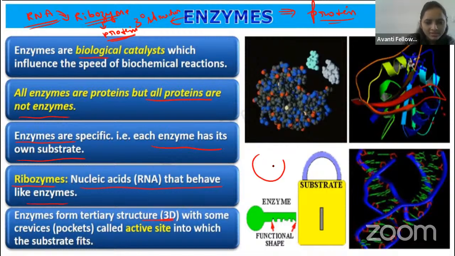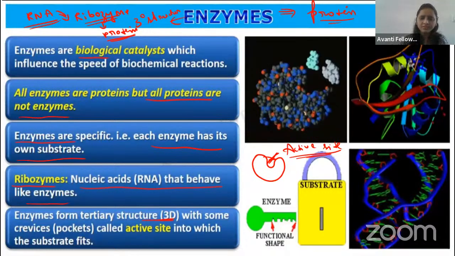In the enzyme structure, the place where the substrate is going to bind, that structure we will call an active site. Remember, guys, this is the active site where the substrate is going to bind on the enzyme. It is like the lock. Lock is the enzyme, and key is the substrate. So the key is coming to bind on the hole, right? So that is the active site.